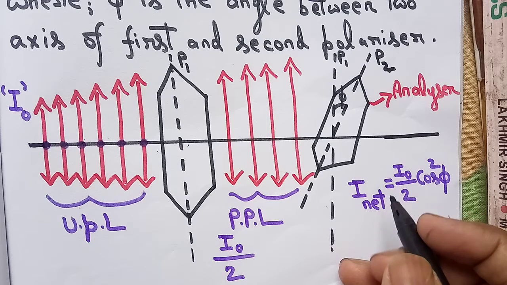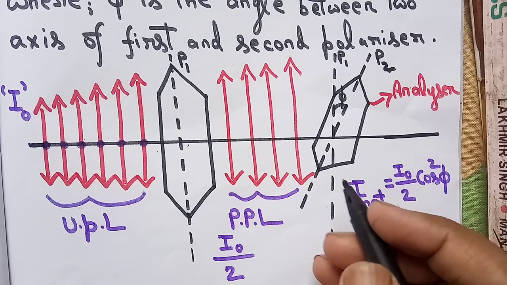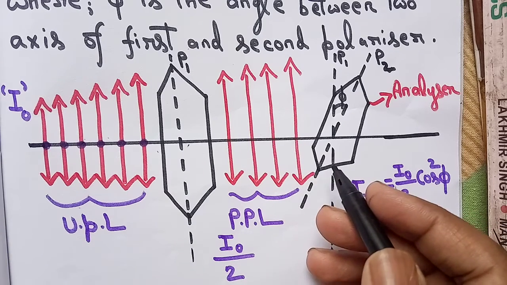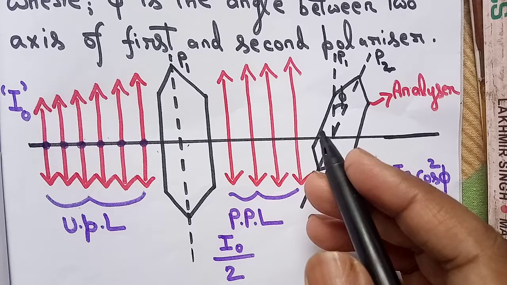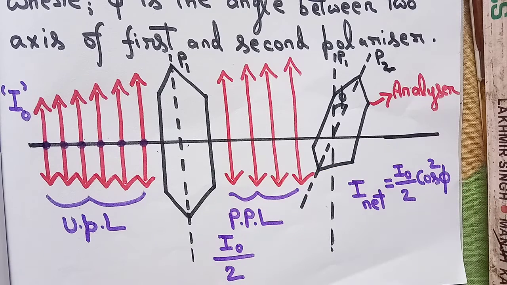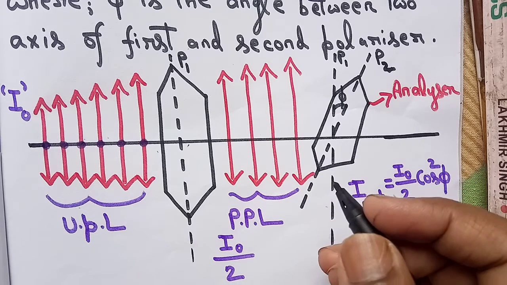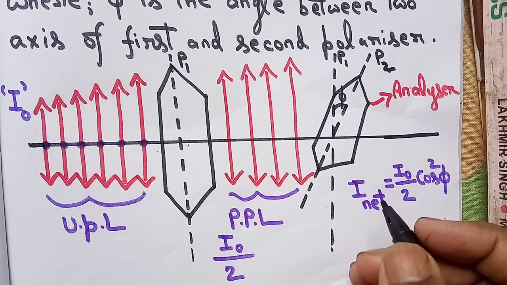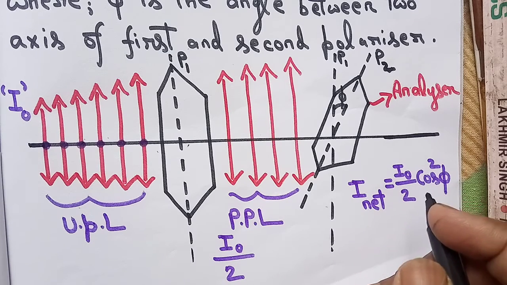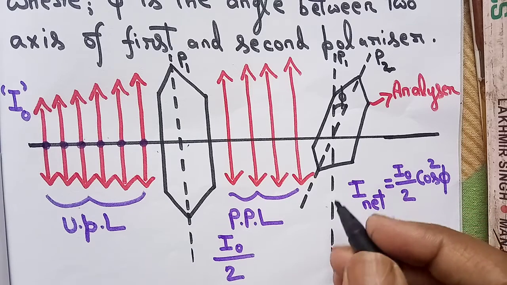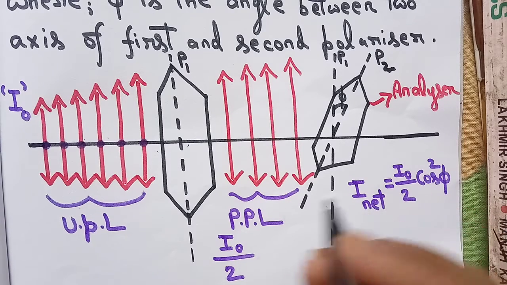I naught by 2 is the intensity of the light incident on the second polarizer, and phi is the angle between the two axes of the first and second polarizers. In the numerical you will get the value of phi, and you have to calculate I net. By putting the value of phi, you can easily calculate the resultant intensity of light.